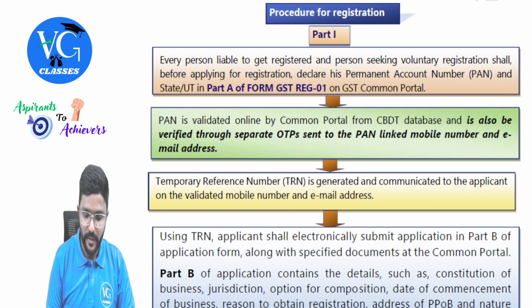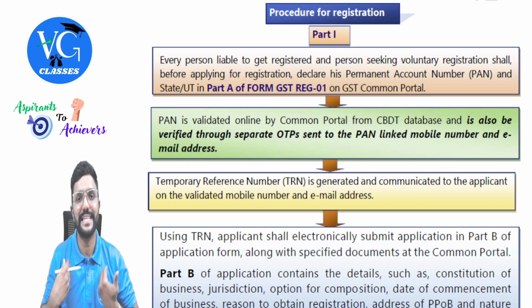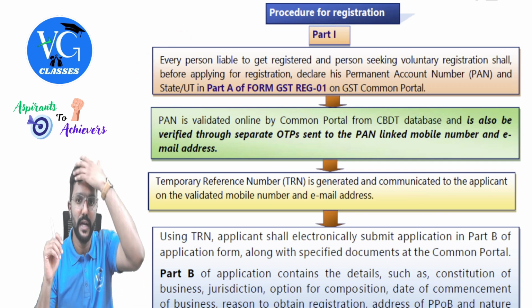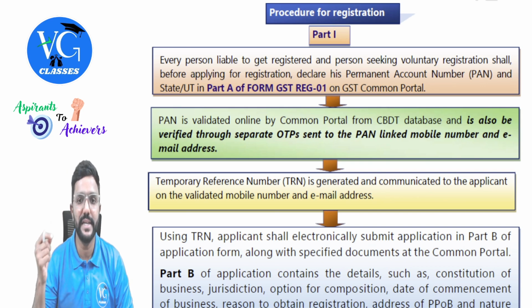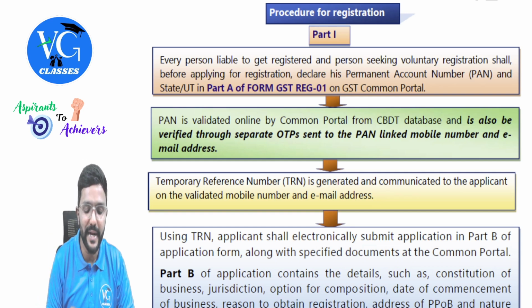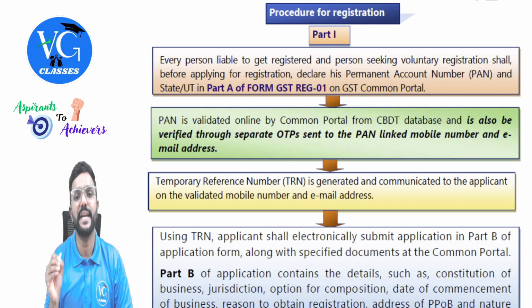Okay, let me read it. Procedure for registration, part 1. Means as an applicant, what should I do? Every person who is liable to get registered and the person who is seeking voluntary registration shall, before applying for registration, declare his permanent account number, that is PAN, and state or union territory in part A of form GST REG-01.